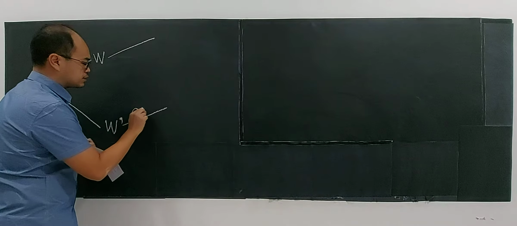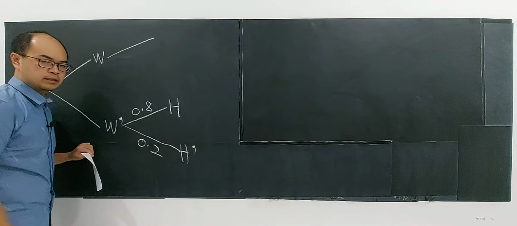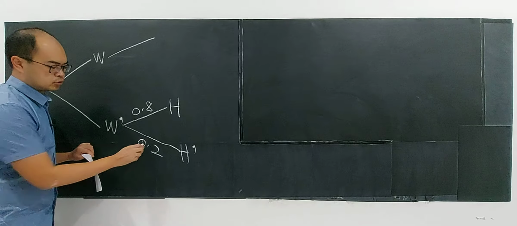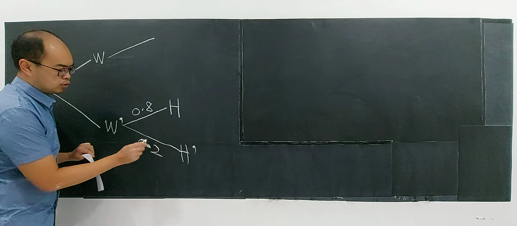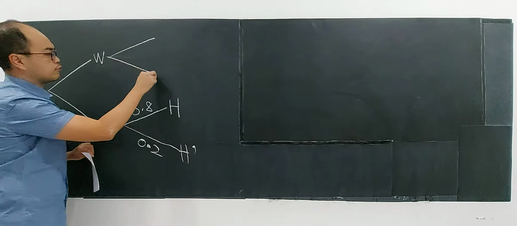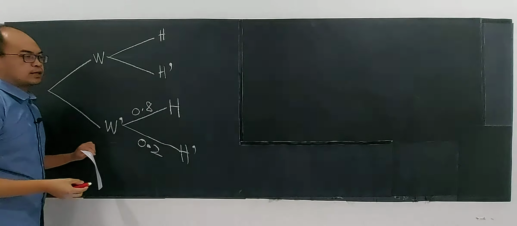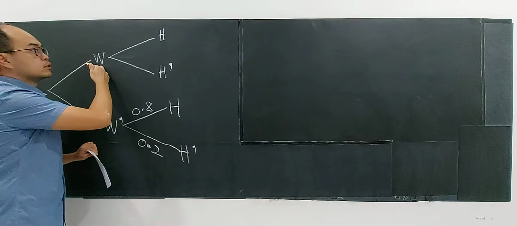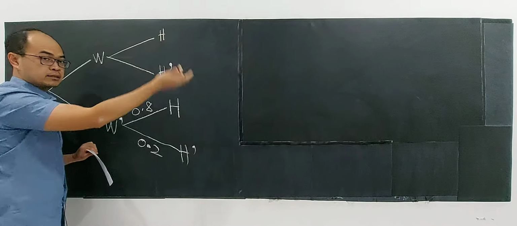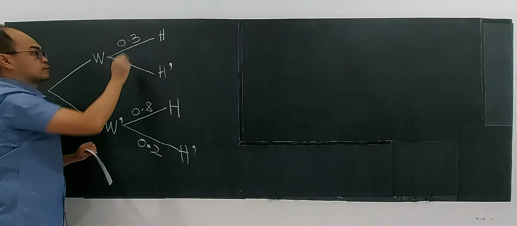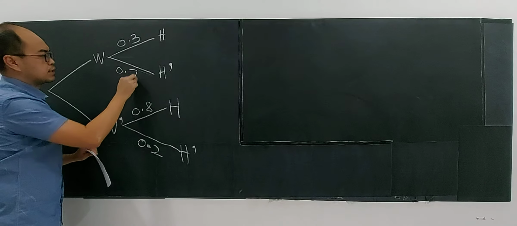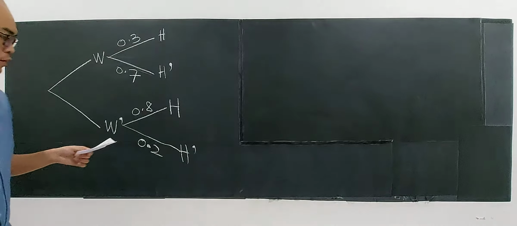Maybe it's not windy, but he does not hit the straight drive either. So 0.2. And for the windy branch, we also have hit the straight drive or not hit the straight drive. If it is windy, hitting the straight drive is harder, which gives only 30%, and usually 70% is not hit the straight drive.